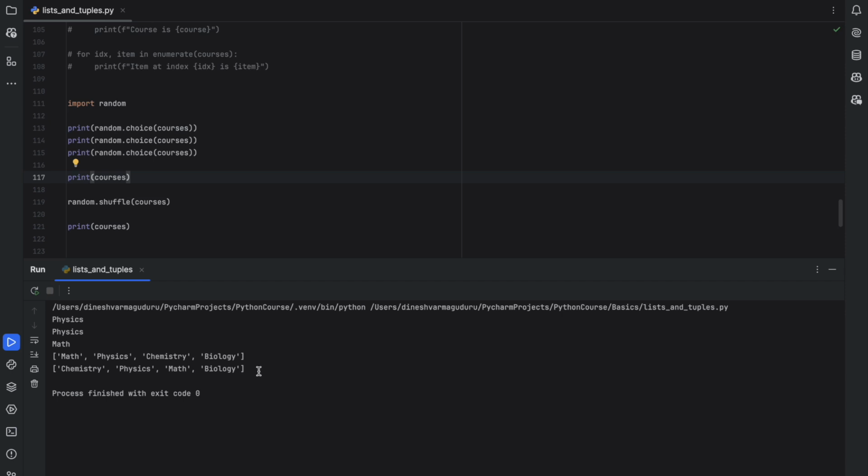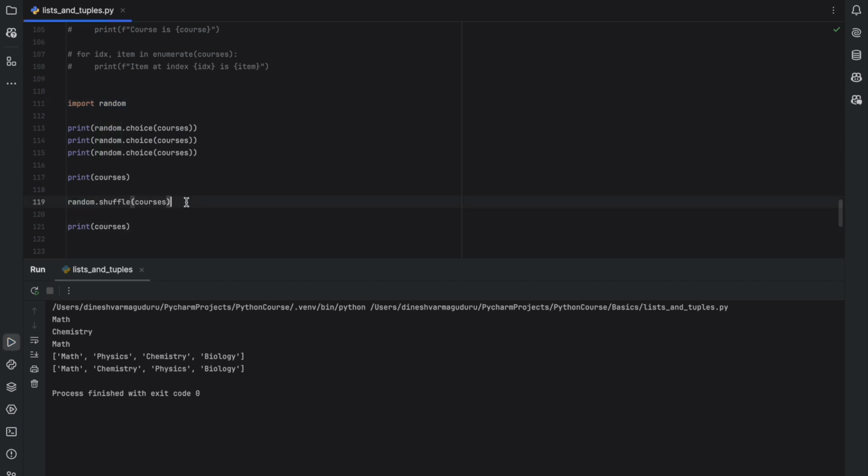You can notice that it's not doing any ascending or descending order. It's not shuffling in any predefined order. It's basically going to shuffle in whatever order comes. Whatever we do with this random library is going to be very random, and it cannot be predicted. If you run it again, it's not guaranteed that chemistry will come first. You see that the order is changed, only these two are shuffled. So it would be any random shuffle.